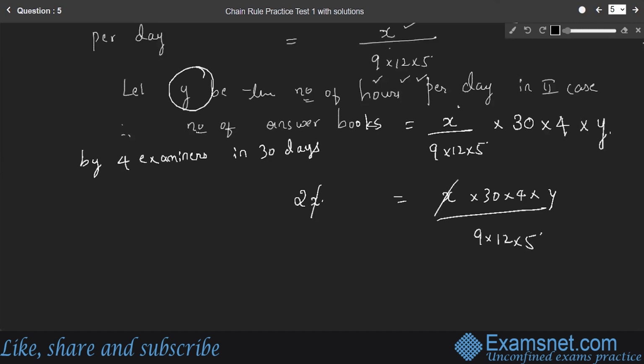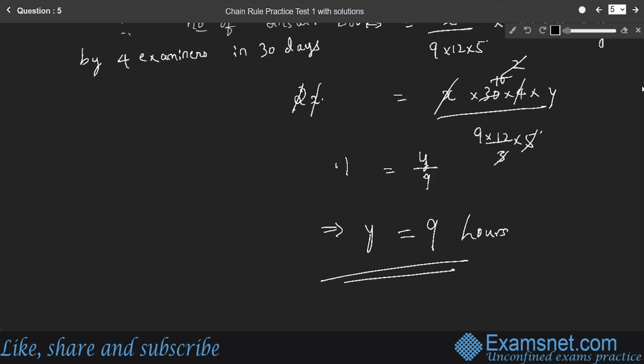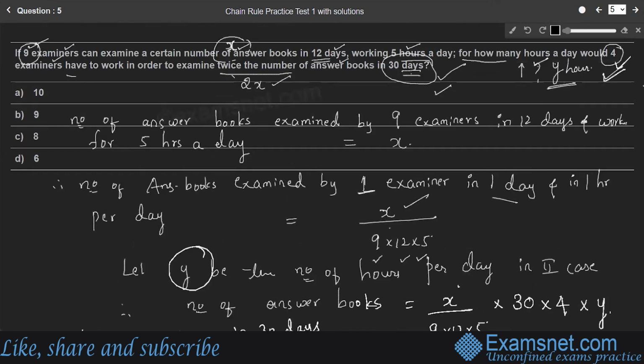Simplified. Can cancel x and x. So here 4 into 3, 3 into 10 and 5 into 2. Then here also you can cancel 2 and 2. So y by 9 is 1, right? So 1 is equal to y by 9, which is nothing but y is equal to 9. So what is y? Number of hours per day. So it is 9 hours per day in the second case. Therefore, 4 examiners examine 2x number of answer sheets in 30 days at 9 hours per day, right? Therefore, option B is the right answer.